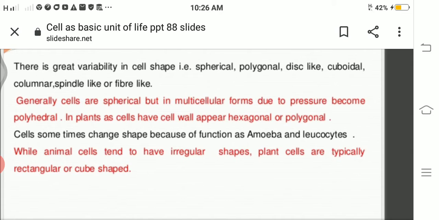Cells sometimes change shape because of their functions, as in amoeba and leukocyte. This is the exceptional case. While animal cells tend to have irregular shapes, plant cells have regular or cuboid or cube shapes.